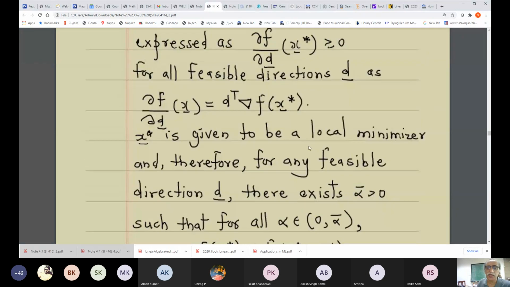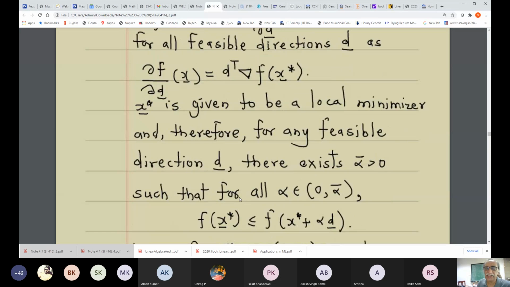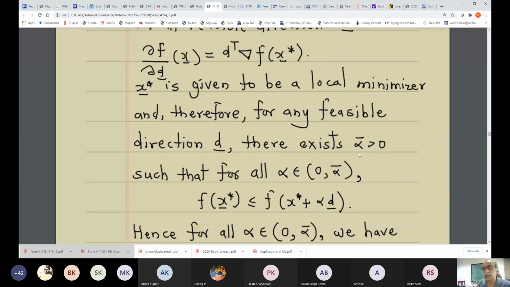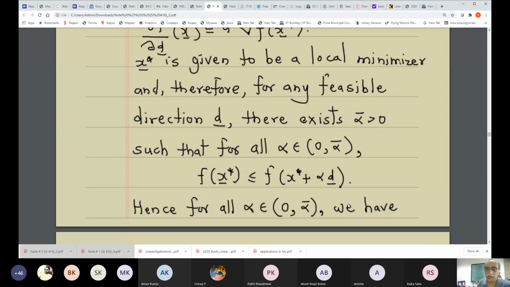Now x star is given to be a local minimizer, and therefore for any feasible direction d, there exists alpha upper bar positive, such that for alpha belonging to this holds. Because x star is given to be a local minimizer, this is valid for alpha belonging to this interval.